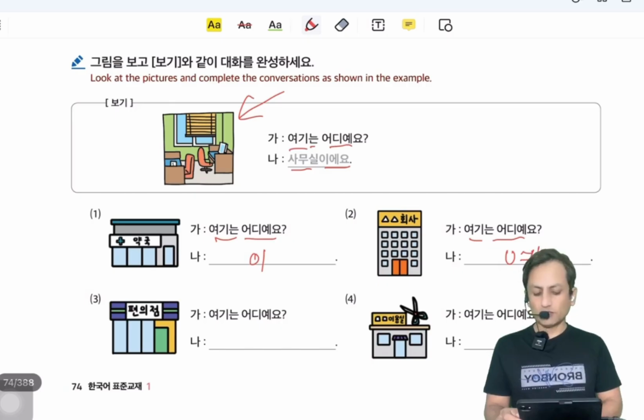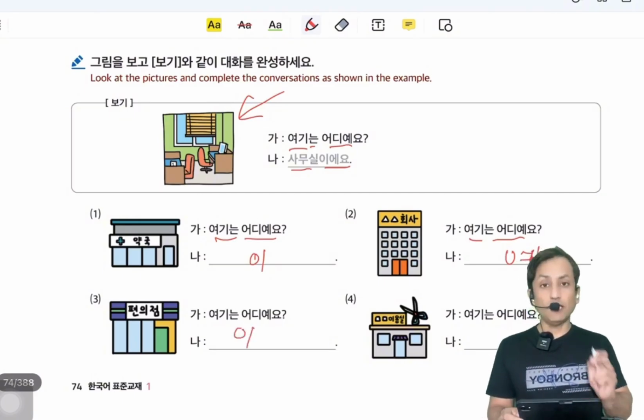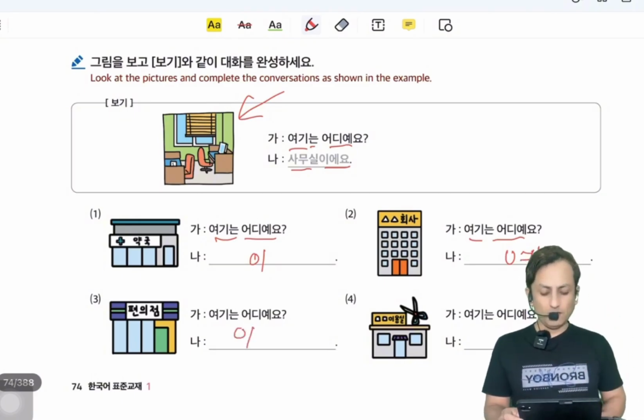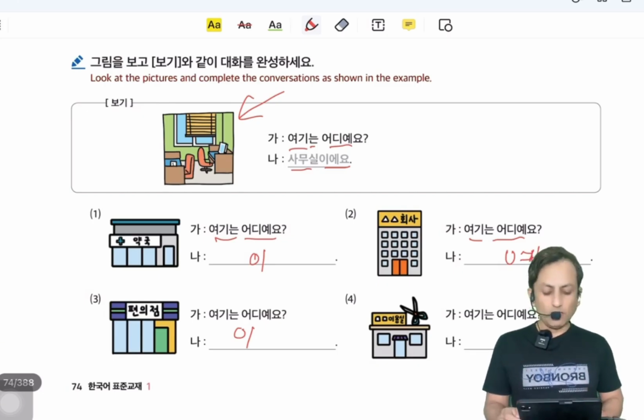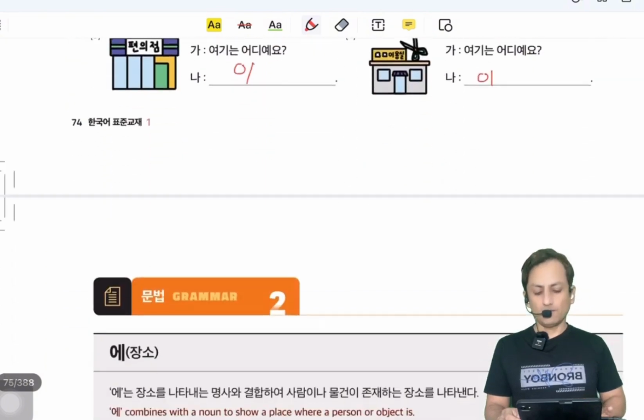Next, number 3. 여기는 어디예요? 편의점. 편의점 is ending with a consonant. 편의점이에요. We will say 편의점이에요. Number 4. 미용실. 미용실 is ending with a consonant. So we will say 미용실이에요.